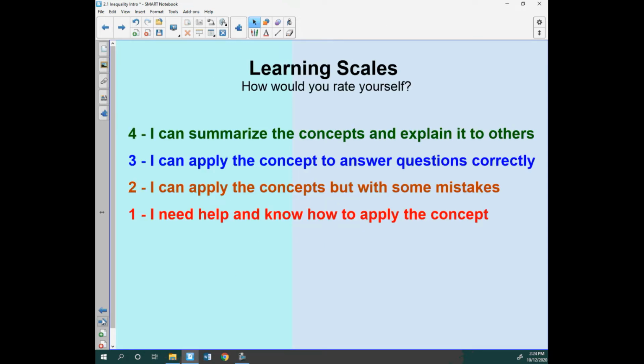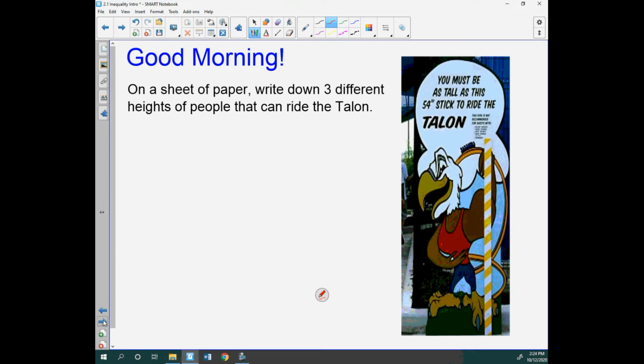Now, hopefully today on the learning skills, we're always trying to be at a 3 or a 4, meaning, hey, you're doing a pretty darn good job on this stuff. You understand it all and aren't making many mistakes. You could maybe teach it to other people. If you are in the 1 to 2 range, just let me know and we can get you some more help.